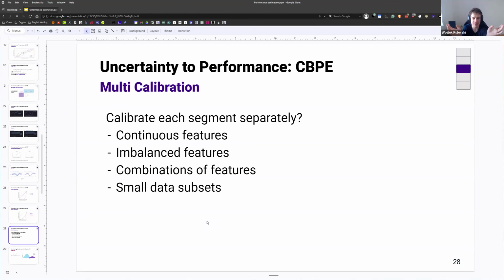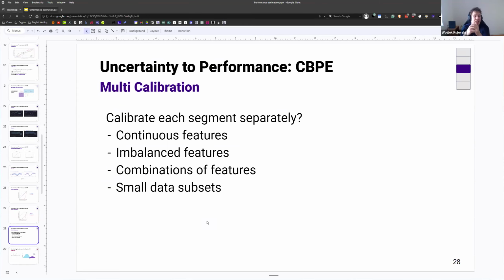And if the range of this continuous feature is big enough, we might not be able to have enough data to actually do proper calibration, because remember, it's still a regression model. We still need to have enough data, generally speaking, at least 1,000 points to fit it well. What about imbalanced features? If we have a categorical feature and one of the categories only happens in 0.001% of the cases, we're almost guaranteed to not have enough data for that specific segment to calibrate it separately.